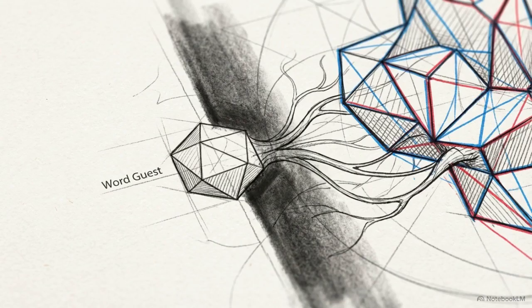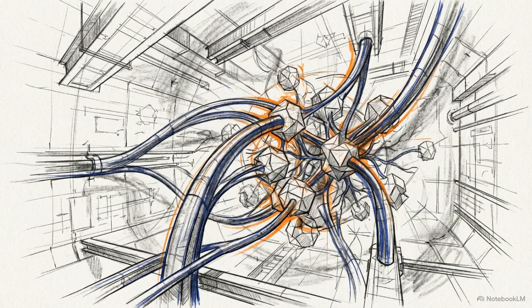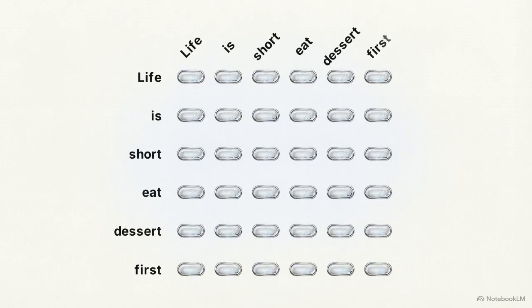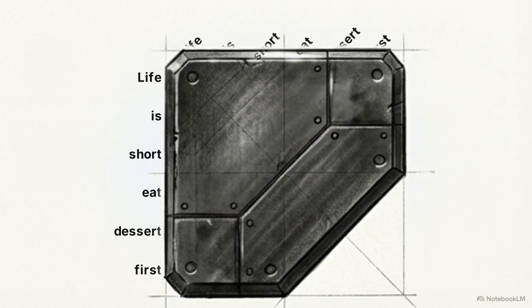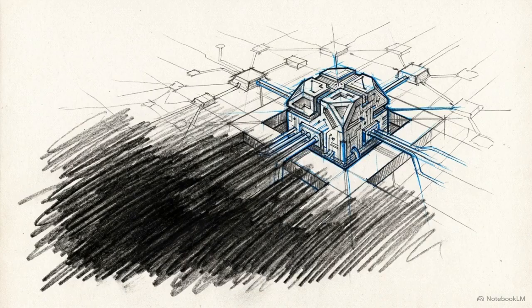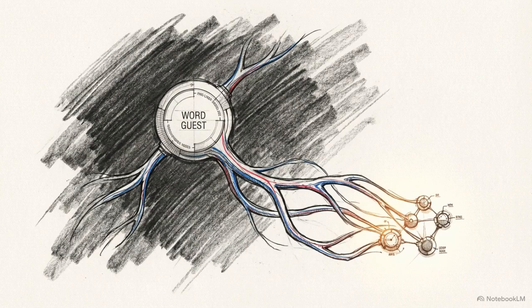Back at our party, it means a guest is only allowed to mingle with people who have already walked through the door. This grid illustrates how the model enforces that rule with a mathematical mask. You can see everything above the diagonal line is blocked out entirely. The system hides the unwritten future words, so the AI cannot cheat and look ahead. By blocking the future, the model has to make its best guess for what comes next based purely on the exact context of the words that have already been established.